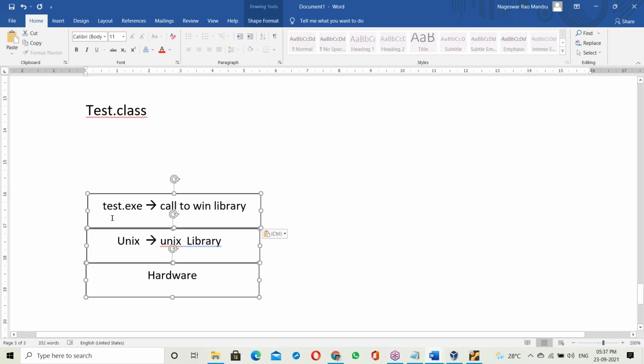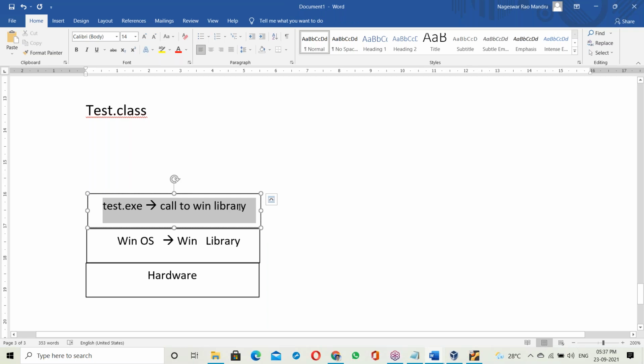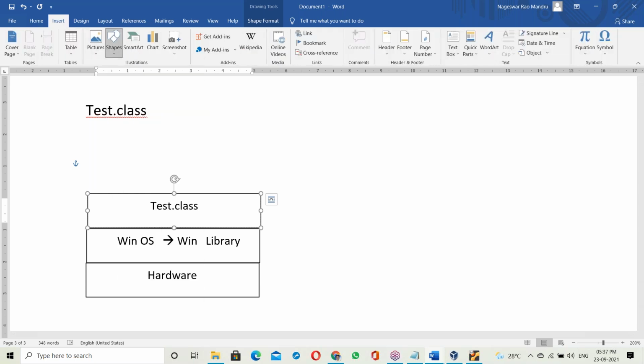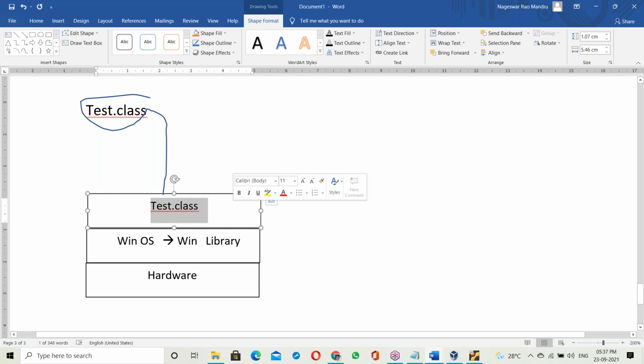First, the Windows platform. The Windows base contains the Win library, with the hardware underneath it. The tested dot class file, prepared anywhere, is now placed on the Windows base, and we are running it.